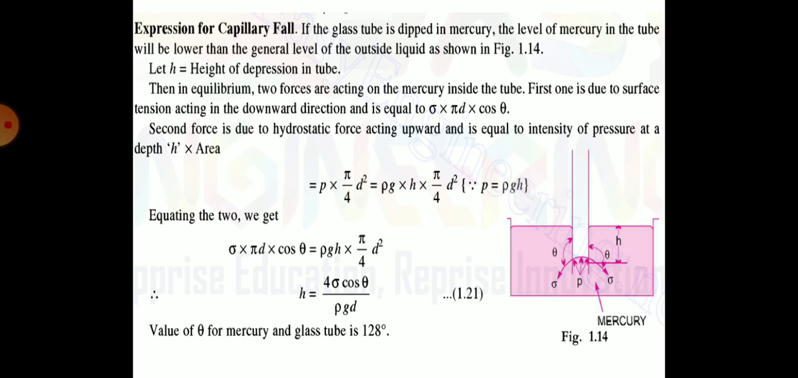Therefore, the height of depression in the tube, h, is equal to 4 sigma cos theta upon rho into g into d, where h is height of depression in glass tube and d is diameter of that glass tube. The value of theta for mercury and glass tube is taken as 128 degrees. Hence, in today's lecture, we have covered the topic capillarity, capillary rise and capillary fall. Thank you.